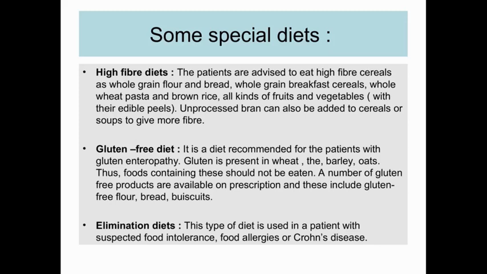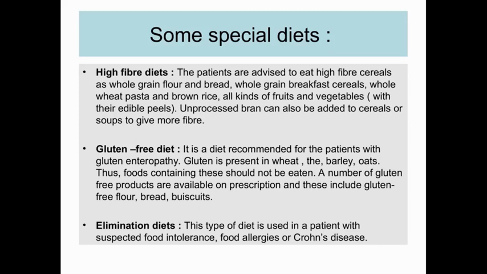High fiber diets: the patient is advised to eat high fiber cereals such as whole grain flour or bread, whole grain breakfast cereal, whole wheat pasta and brown rice, and all kinds of fruits and vegetables with their edible peels. Unprocessed bran can also be added to cereals or soups to give more fiber. So basically it is giving more roughage to the body.